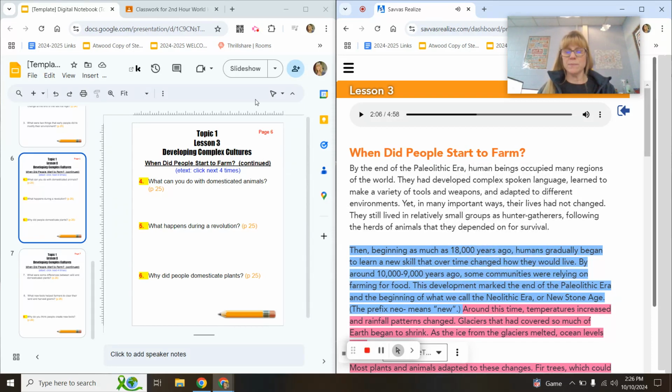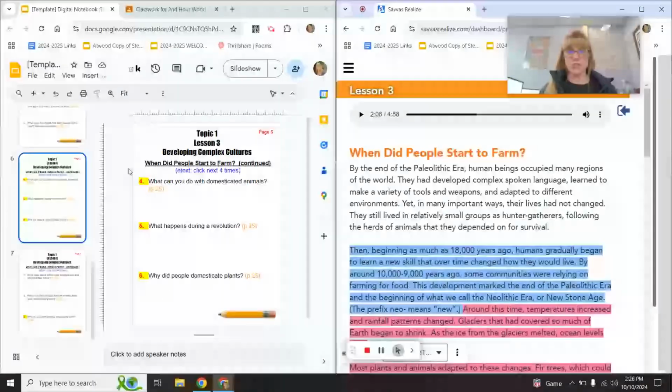We are starting on page 6 of our digital notebook for lesson 3, developing complex cultures. Please notice all 3 questions are red numbers with yellow highlighting, so we know those are on the mastery check.